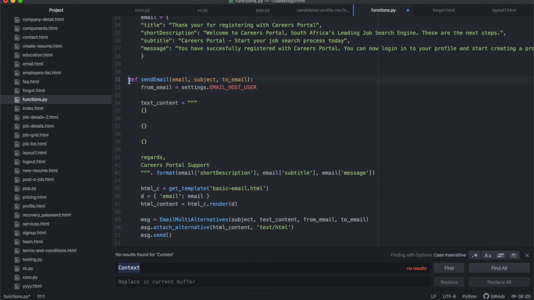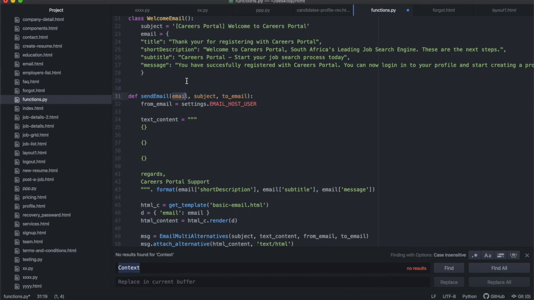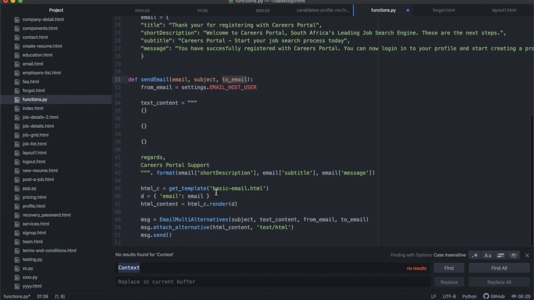Then I'm going to write a new function that's called send email, and within this function I need to enter the email. This email is that email dict object, so it will be like a variable that we enter into the function when we call it, okay? And then we have to enter the email subject, and then we have to enter the to email. The to email is the email where it's going to, all right? So once we've done that,